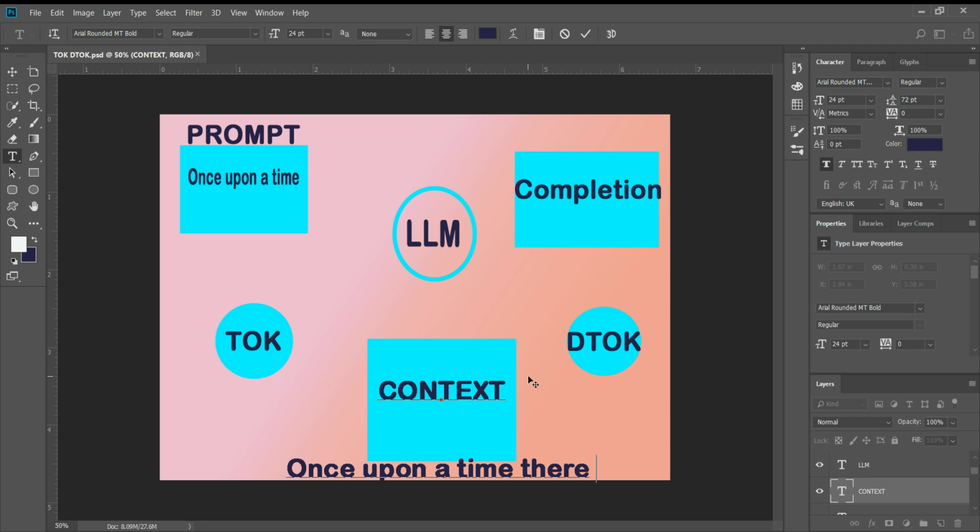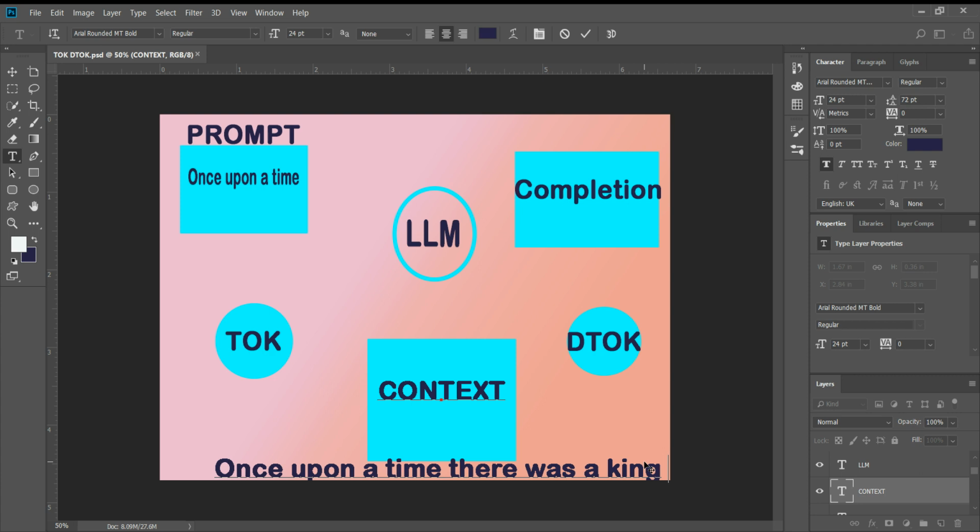For example, we take here, once upon a time there was. Then again, the beauty here is that it will not send the words or the sentences one by one. It will send the complete sentence, once upon a time there was, again to the LLM, and it will again tokenize the next predicted word on the basis of its learning and understanding. So, for example, here it gives, once upon a time there was a king. This is a complete sentence which it gives.